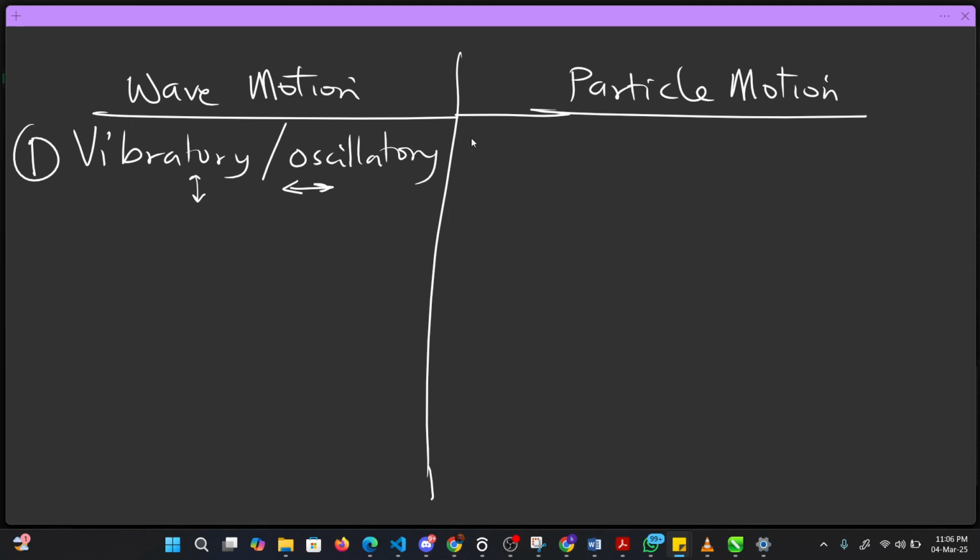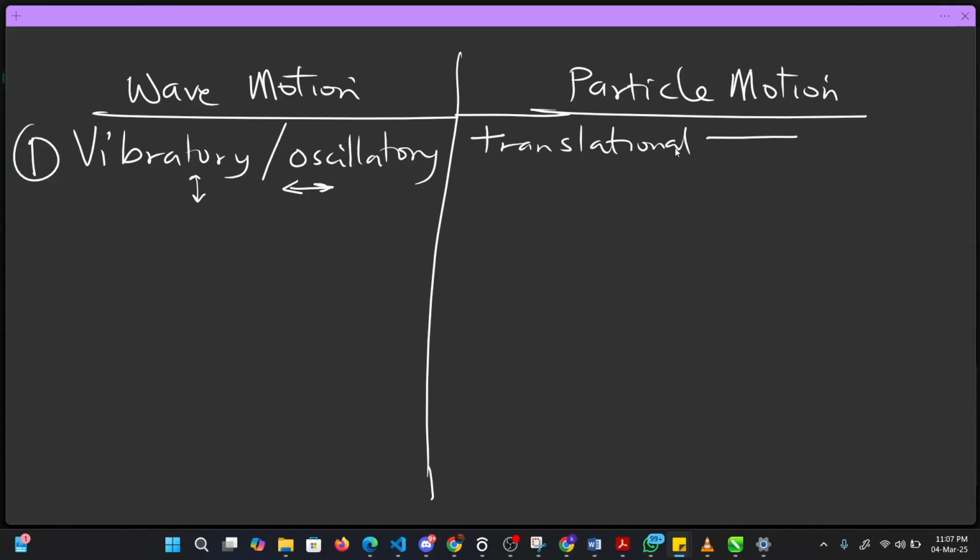Particle motion does translational motion, in the sense that it can go from one point to another in a straight line. It does not necessarily need to vibrate, that is go up and down, or oscillate. Oscillate simply means that it must go forward and return back, to and fro. Vibrate means that it must go up and come down. But for translational, the particle can just move from point A to B without returning to its original position. If it does, it is oscillatory.